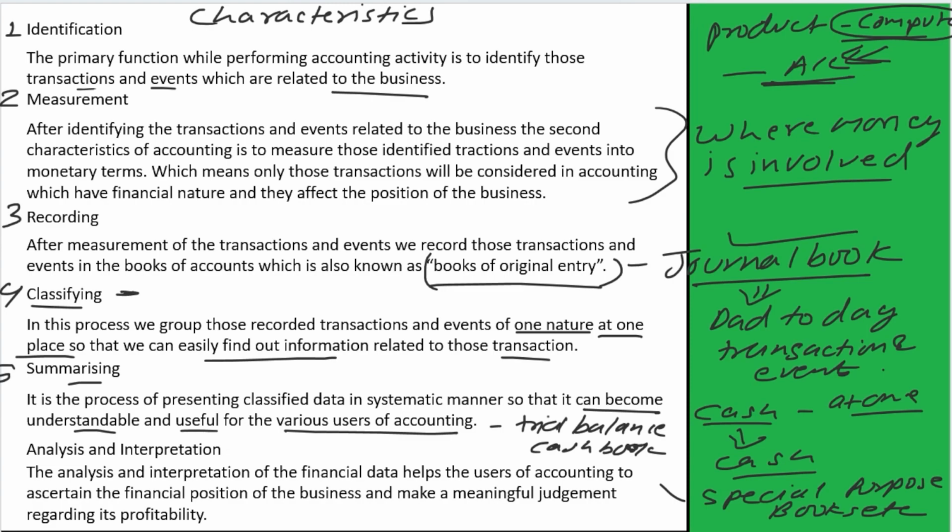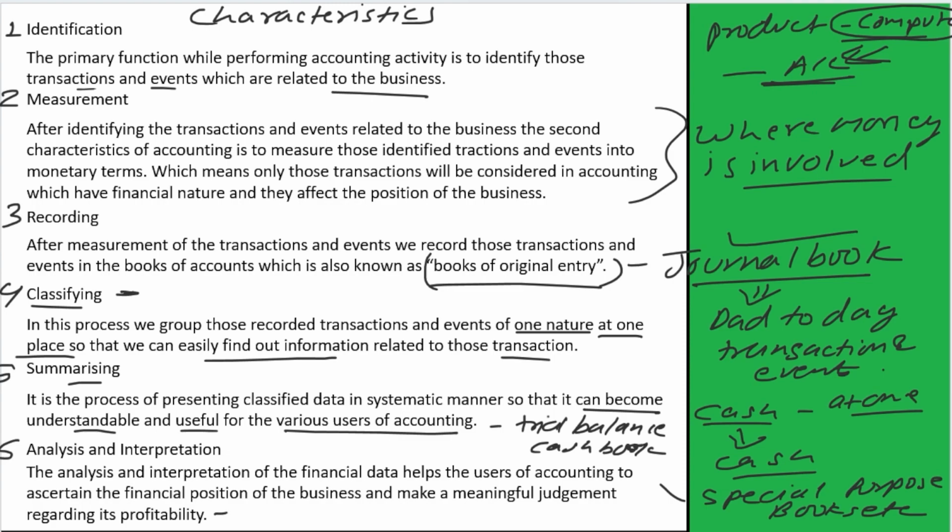Now, the next characteristic of accounting is analysis and interpretation. The analysis and interpretation of financial data helps the user of accounting to ascertain the financial position of the business and make meaningful judgment regarding the profitability.